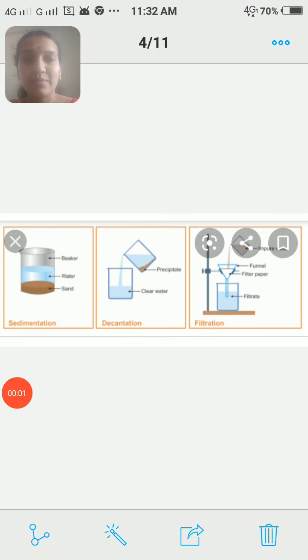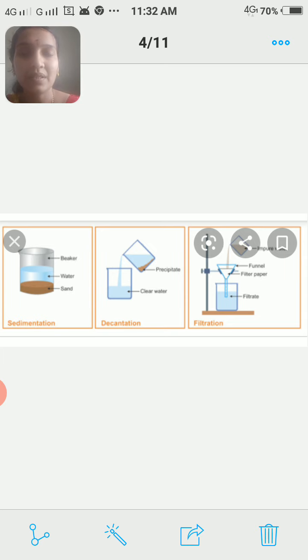So the next method of separation is separating insoluble solid substances from the liquid. The methods we can adopt for this are sedimentation, decantation and filtration. So what is sedimentation?